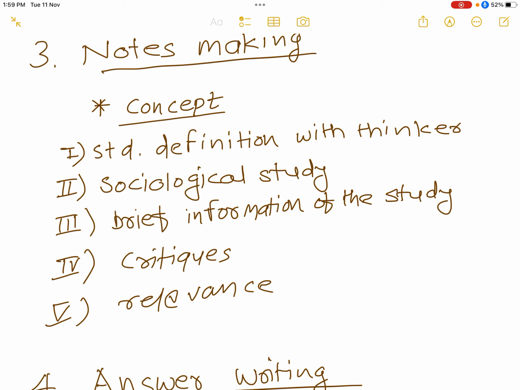You have to think about where you can use Sanskritization, social stratification, communalism, caste conflict. So the last, fifth point, relevance, we have to analyze ourselves, because in the UPSC civil services mains examination, your analytical skill is checked, not your mug up or how you remember things. Analytical parts give you good marks.